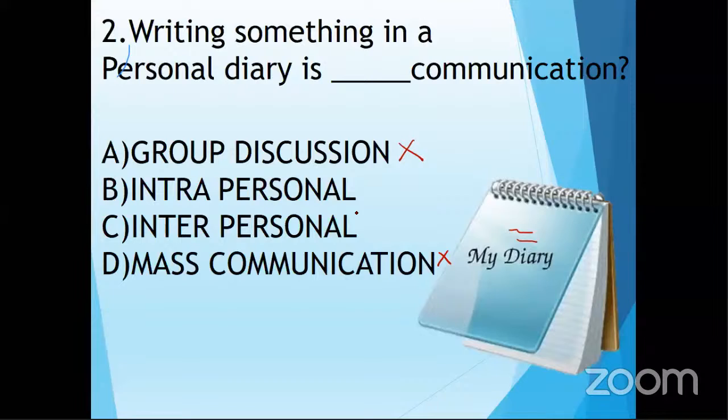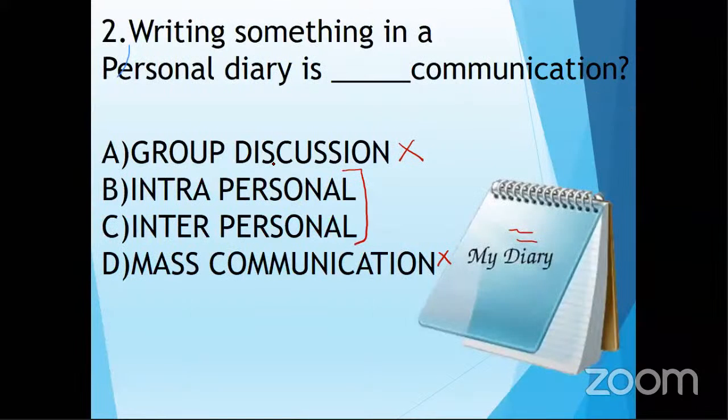Okay. So now we have to do the guesswork. The answer will be either B or C. Now, what is group discussion? If there is an AGM meeting going on, or a cooperative society meeting is going on, or 100 participants are discussing on a WhatsApp group, when we have countable participants, it is a group discussion.